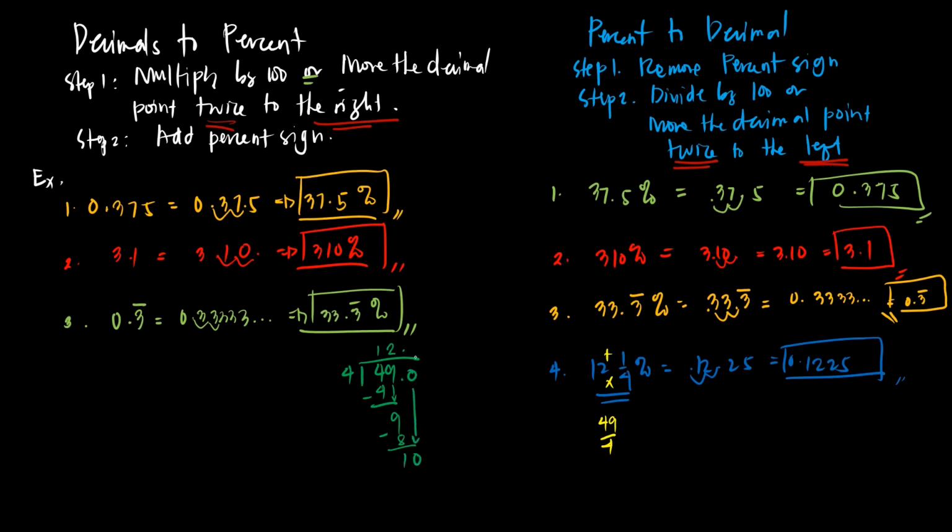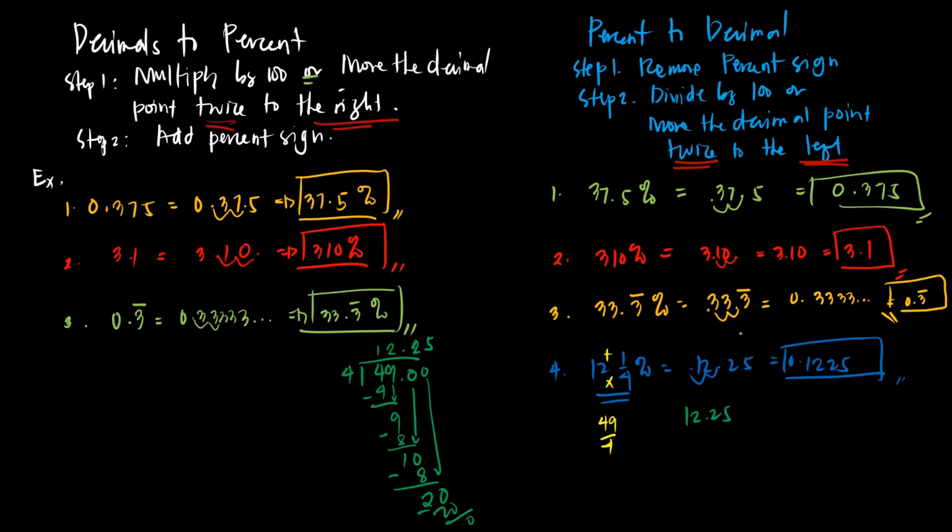Then 10 divided by 4, you will have 2. 2 times 4, you will have 8. Then subtract it again. You will have 2. Then bring down 0 again, because you cannot divide 2 by 4. It cannot be. 4 is bigger than 2. Okay? So add 0. So now you can divide 20 by 4 because 4 is less than 20. So 20 divided by 4, you will have 5. 5 times 4 is 20. Then you subtract it, you will have 0. So as you can see here, class, we will get 12.25.